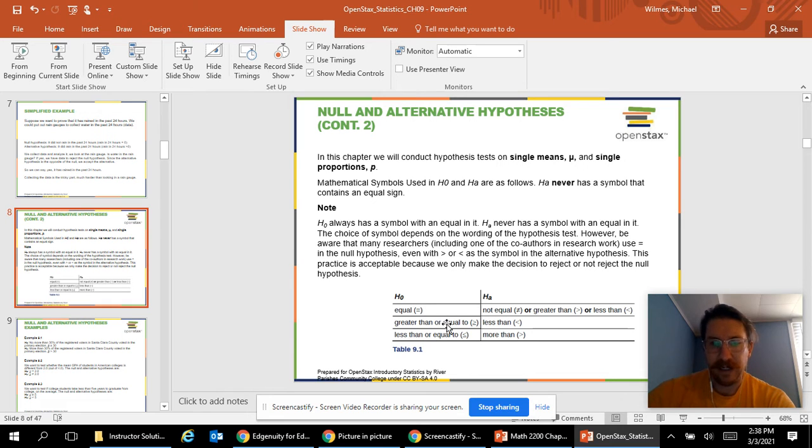All right, so for H0, we're always going to have an equals to, and then our alternative will have these options. So the opposite of equals would be not equal to, or you could use greater than or less than, in our case where it doesn't make sense to have a negative number. If the null is greater than or equal to, the alternative would be less than. So these are just opposites of each other.